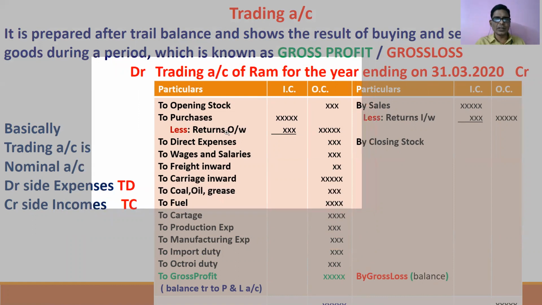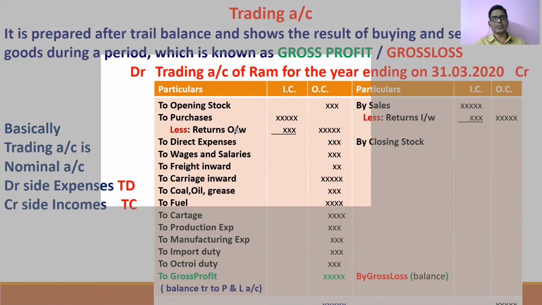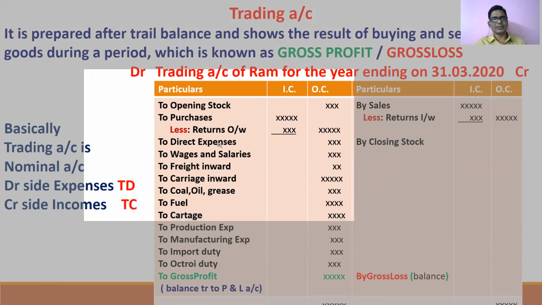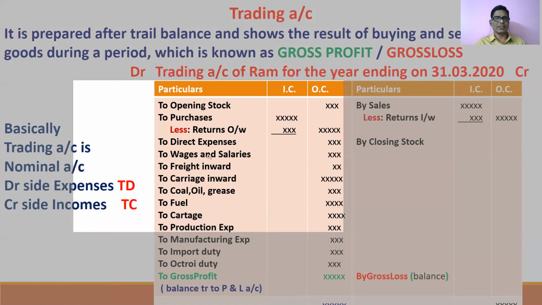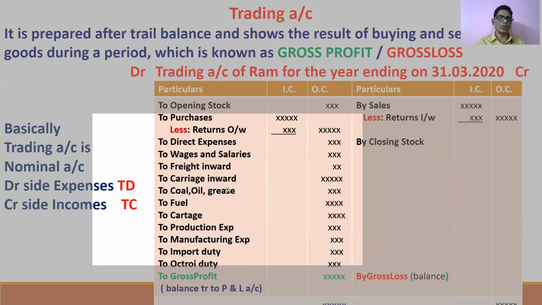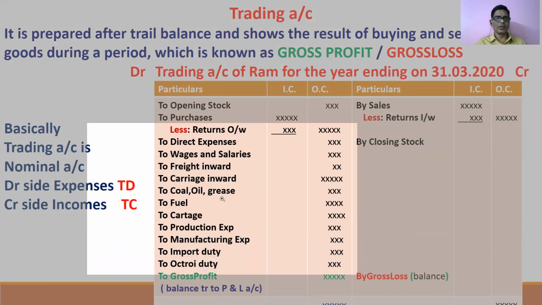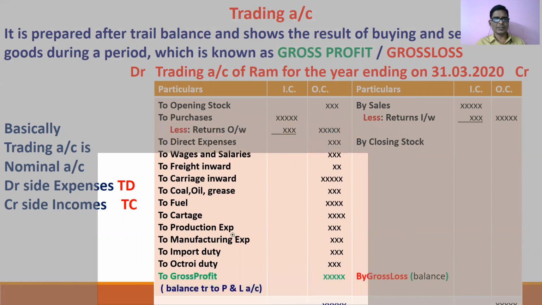Purchase returns, also known as returns outwards, because when we return goods, they are going outside. That's why they are called returns outwards. And all other direct expenses like wages and salaries, freight inward, carriage inward, coal, oil, grease, water, fuel charges, cartage, production expenses, manufacturing expenses, import duty, and octroi duty.